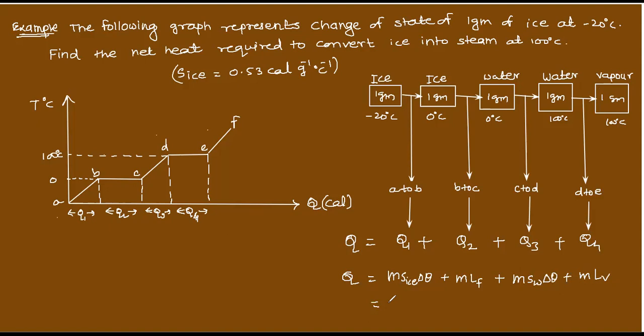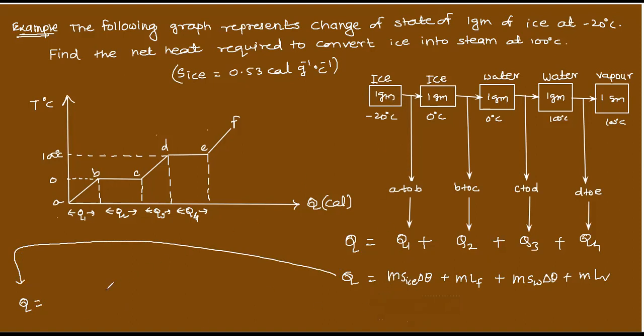So Q is equal to, mass is how much? 1. Specific heat of ice, how much have they given? 0.53. Okay, I will do this at the corner because I want a little space. Listen carefully.